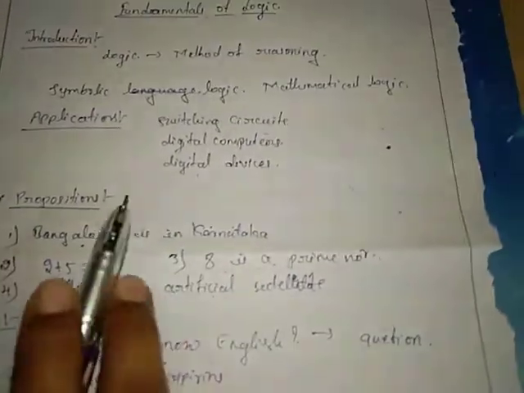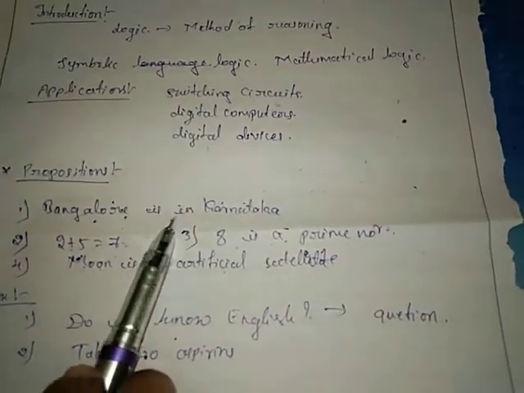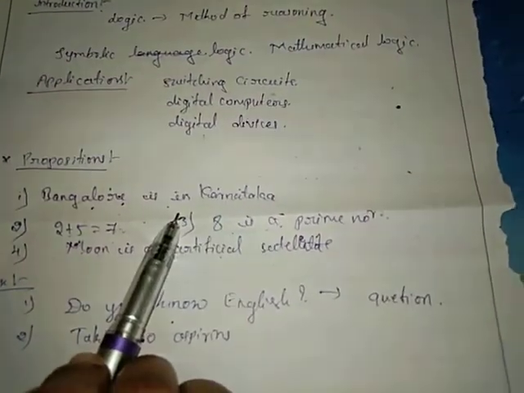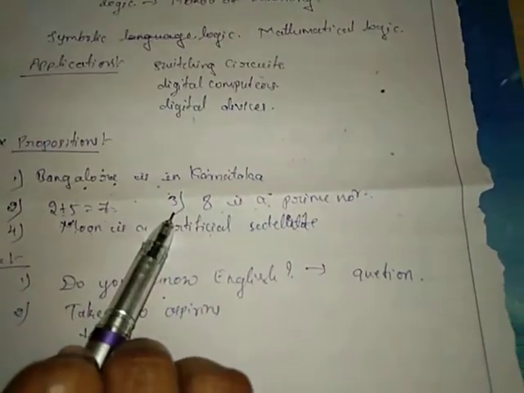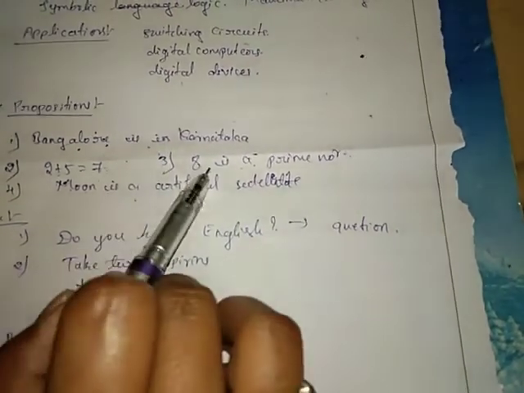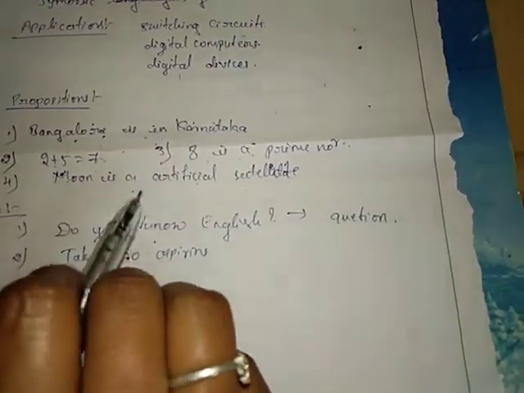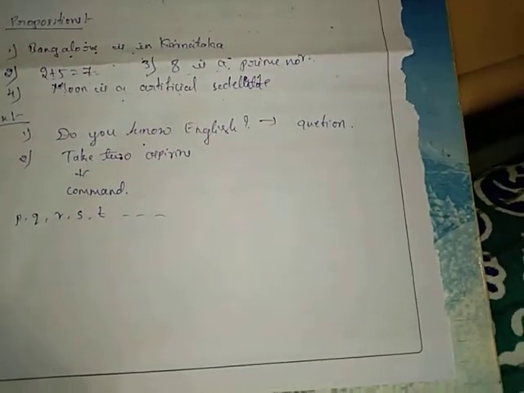Means here the propositions are given, we verify the given statement is true or false. Finding the given statement is true or false, that is called the truth value.